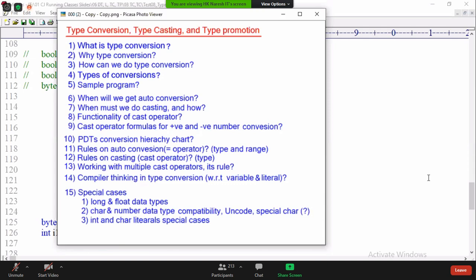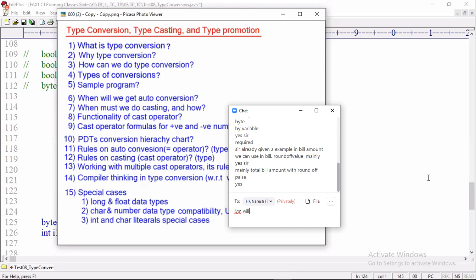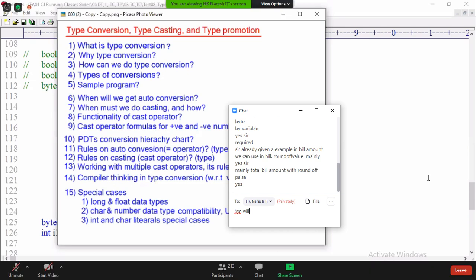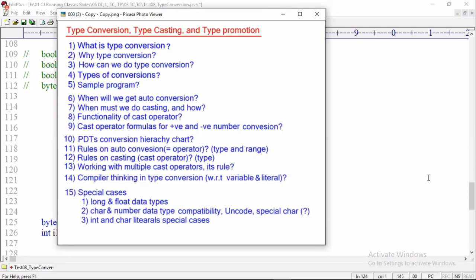In those 14 points, understand the compiler's thinking in type conversion with respect to variable and with respect to literal. If we assign a variable, the variable type is considered, not the variable value. If I assign a literal, the literal value is considered, not type. If I assign byte b equal to 5, the compiler will see, is that 5 in the range of byte? If yes, compile. If no, throw error. If I assign the same 5 via an int variable, byte b equal to i1, the compiler will throw error. It will not consider value, it will consider the data type, int.